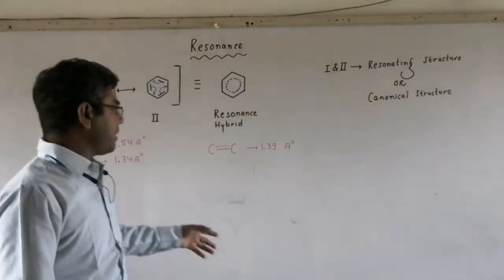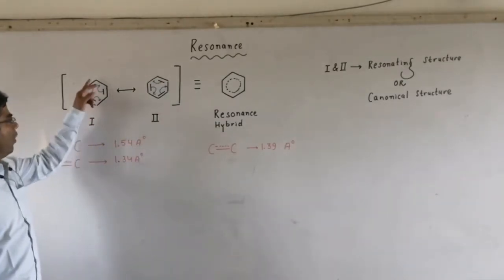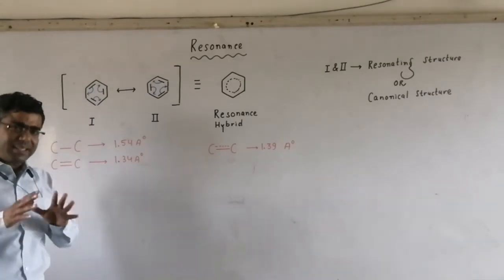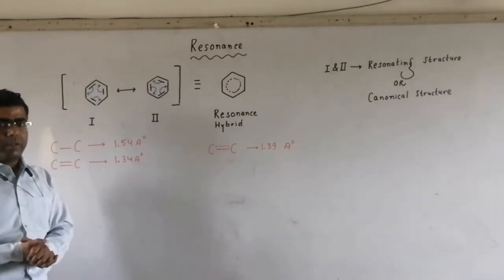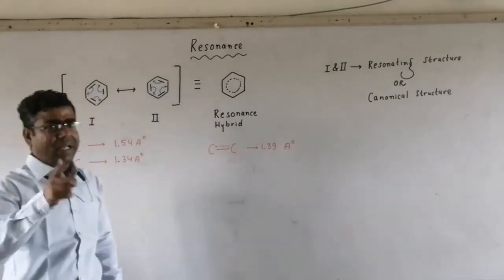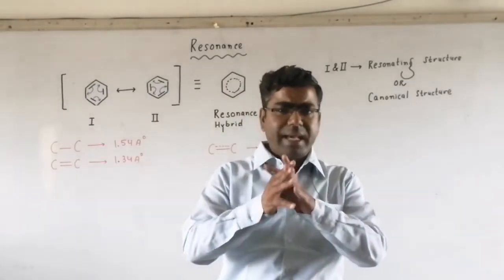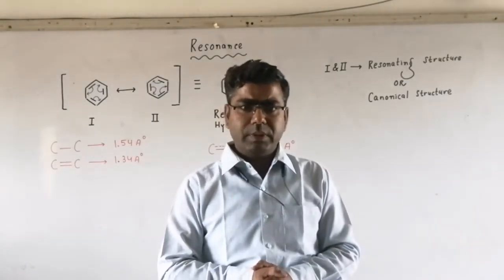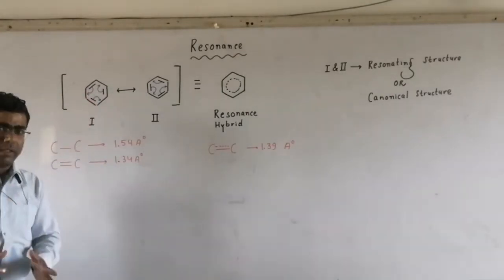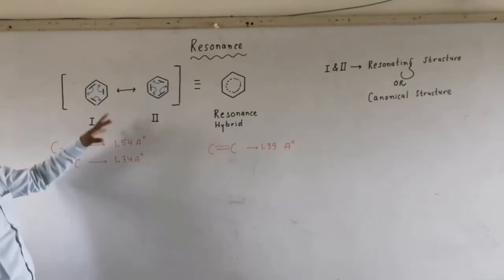So here, let us start with structure number 1. 1, 2, 3, 4, 5, 6. There are 6 atoms of carbon. With each atom of carbon, we have 1 hydrogen atom attached. That's why the molecular formula of benzene is C6H6. And here we have drawn 3 double bonds in alternate order: double bond, then a single bond, double bond, then a single bond, double bond, then a single bond.